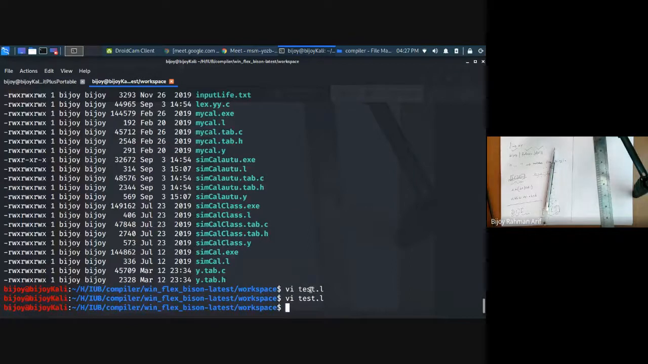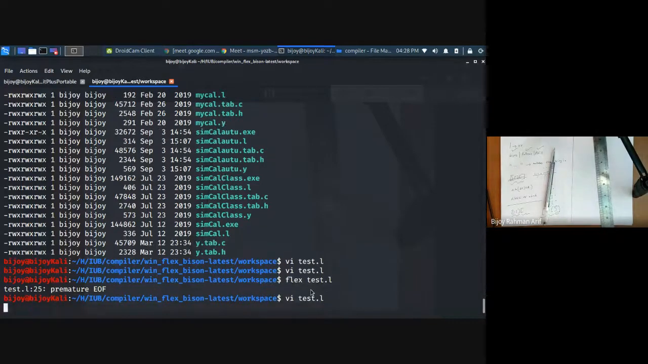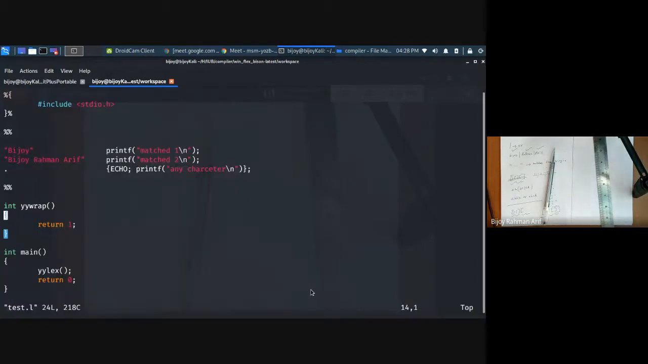Okay, so let's start. How can I compile? flex test.l. Premature EOF. So that's all. What is the problem? Premature EOF.